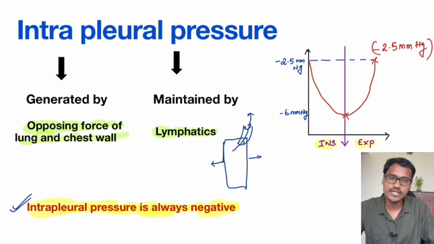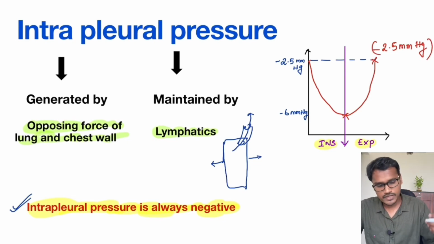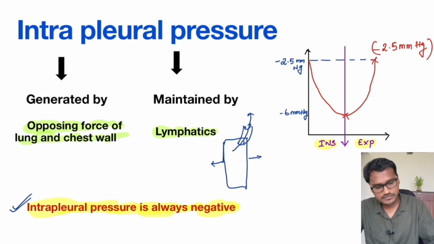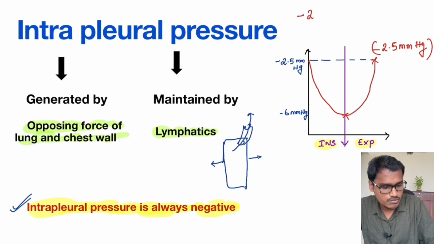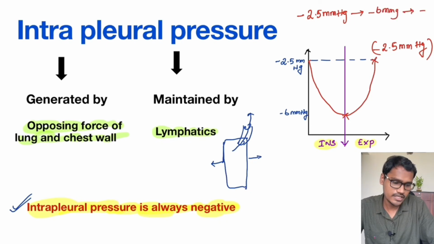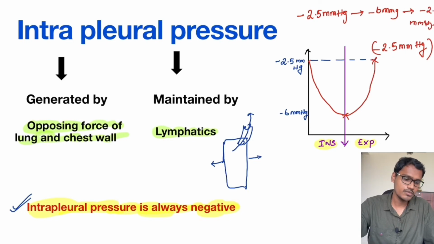Intrapleural pressure is always negative in case of normal human beings. Whenever there is a disease or any puncture in the lung like a pneumothorax, this pressure can go positive, but otherwise it is always negative. So intrapleural pressure changes from minus 2.5 mm of Hg to minus 6 mm of Hg at the end of inspiration, then again to minus 2.5 mm of Hg. It is never going to become positive.